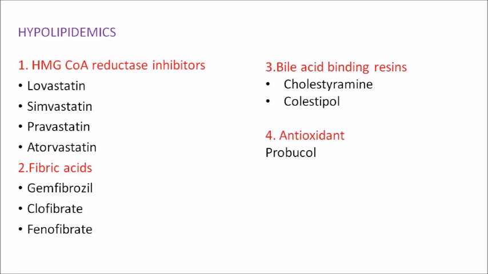So statins. Second one is fibric acids. Fibric acids will have the name fibr in them. Gemfibrozil, clofibrate, fenofibrate. So that is easy to remember. So statins are HMG-CoA reductase inhibitors. Fibric acids, the name fibr will be there. Then you have bile acid binding resins like cholestyramine and colestipol. These are bile acid binding resins which will reduce your lipid levels. Finally, you have antioxidants like probucol. This is also a hypolipidemic.